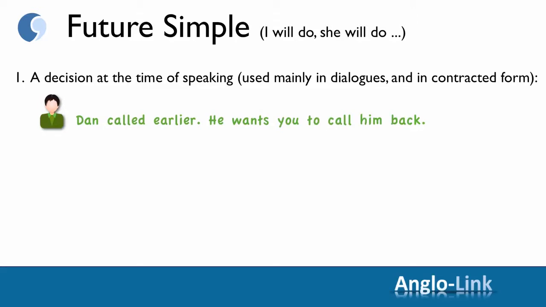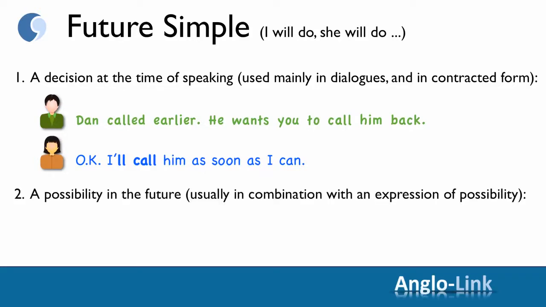Reacting to this sentence, the listener will say, "Okay, I'll call him as soon as I can." The second usage was for a possibility in the future, and usually you need to include an expression of possibility in your sentence. For example, "I will probably call him this afternoon."